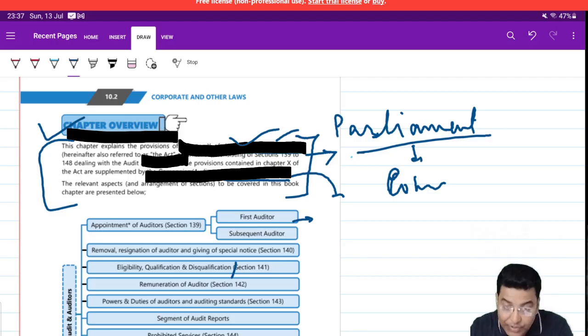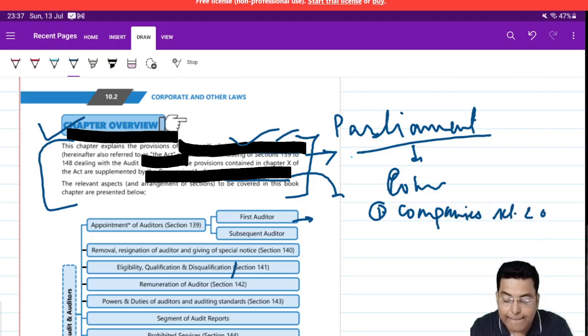So while appointing the auditor of a company, one has to see first of all what is given under the act. Which act? Companies Act 2013. Also, what is given under the audit rules?